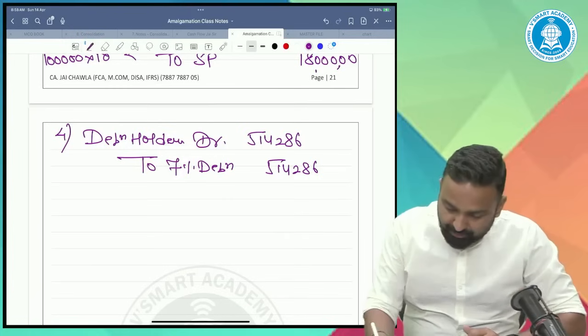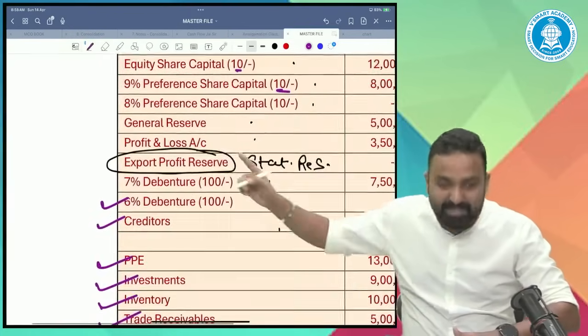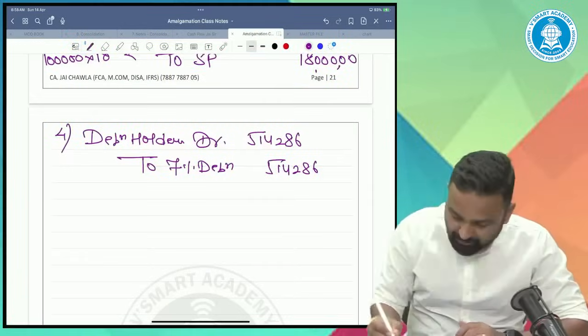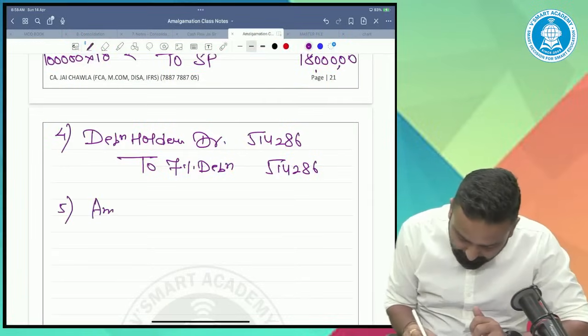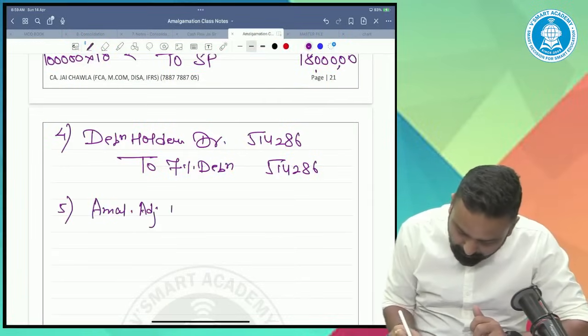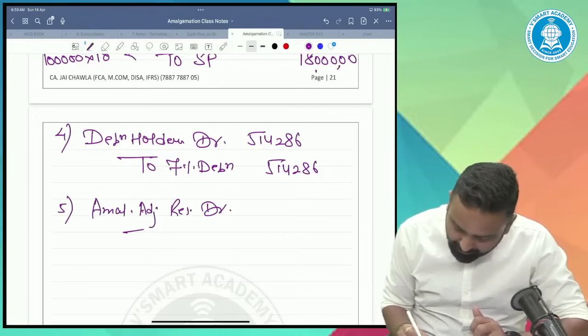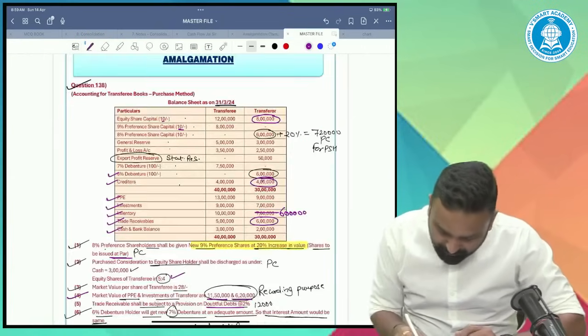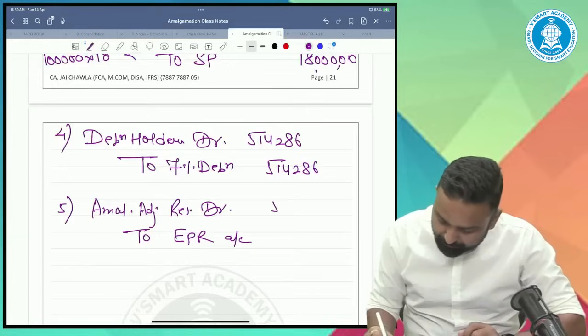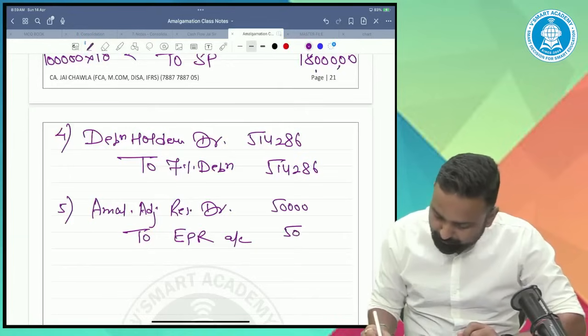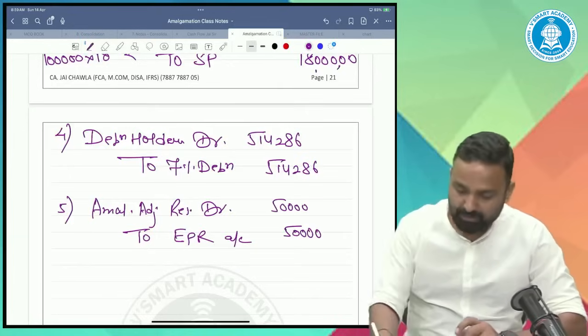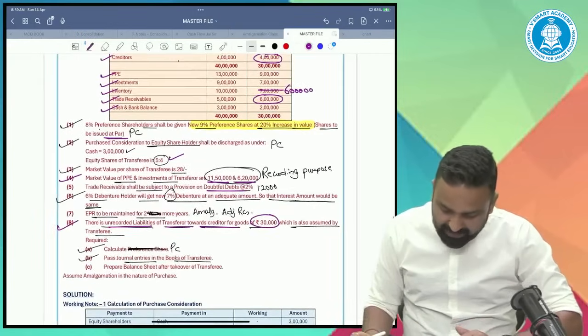Then any other entry? Yes, export profit reserve, statutory reserves. So fifth entry, amalgamation adjustment reserve debit to export profit reserve of transferor. That means 50,000. Any other entry? No.